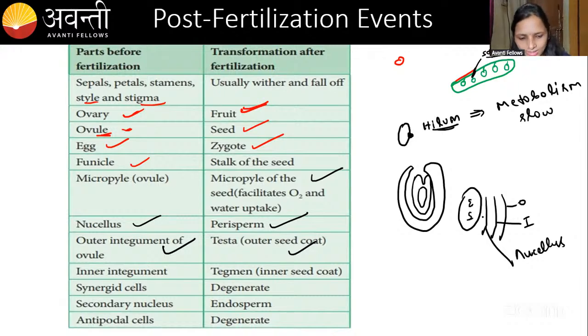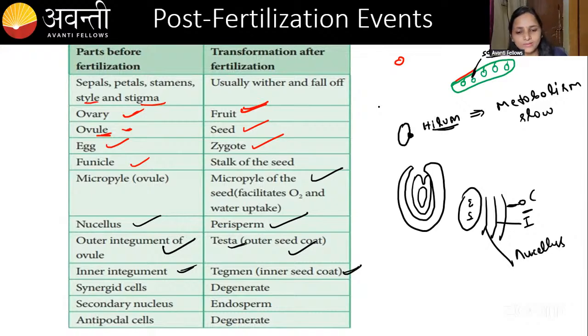Here you can see the outer integument. What will the outer integument of the ovule become? This is the ovule, right? The outer integument will become the testa, the seed coat or testa. Okay. Then the inner integument will become the tegmen. Okay, the inner coat will become the tegmen.